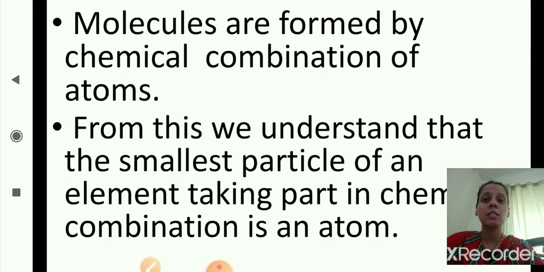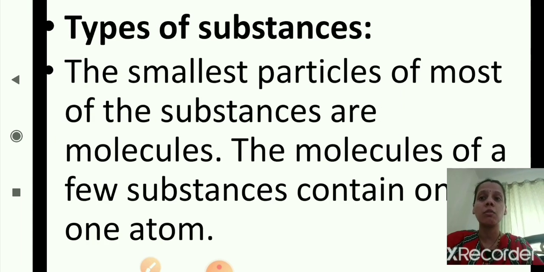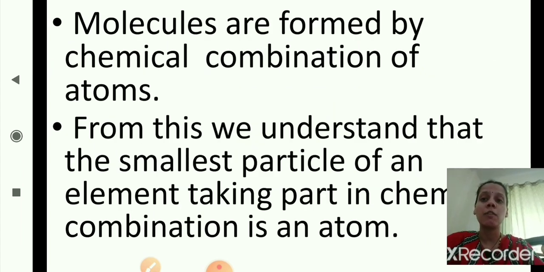So the substances, as we have seen just now: the smallest particles of most of the substances are molecules, the molecules of a few substances contain only one atom, and molecules are formed by the chemical combination of atoms. From this we understand that the smallest particle of an element taking part in chemical combination is an atom.